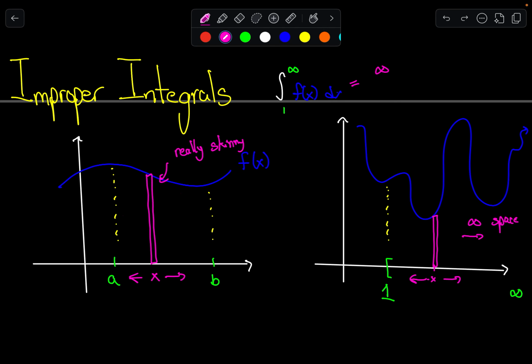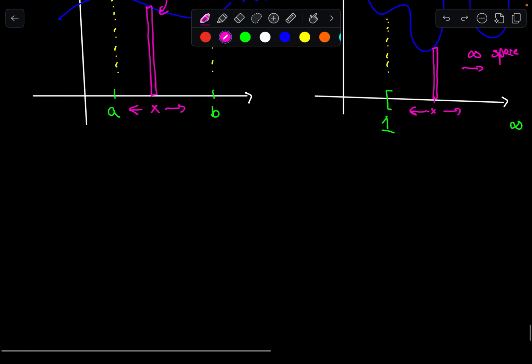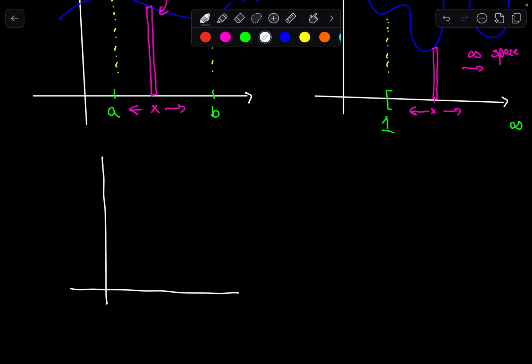But for an infinite amount of space, right, adding up infinitely many of these things, you can think about it like grains of sand on a beach, right? If I add up infinitely much sand, I'm going to get an entire beach. I'm going to get everything. So thinking that the answer is going to be infinity is not a wrong thing to do. But imagine now that we have a function that maybe looks like something that you've seen before. What if I have a function that kind of does this, right? And then let's say, in the long run, it kind of dies out.